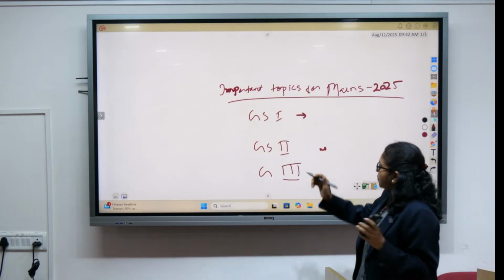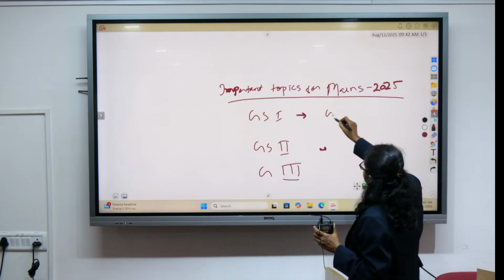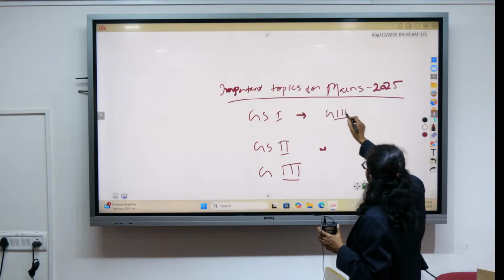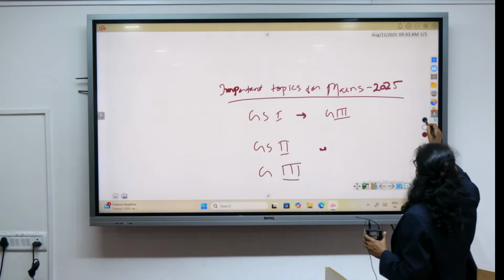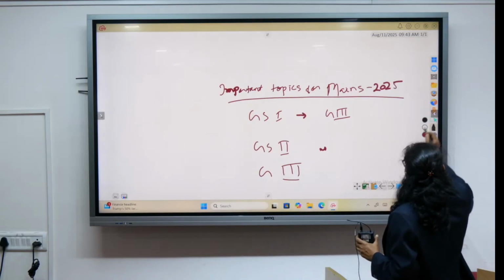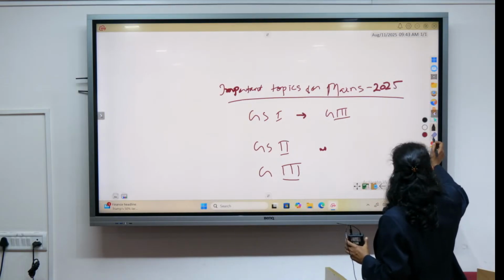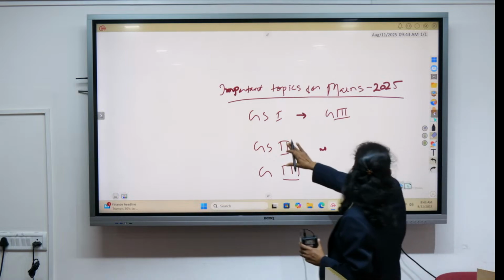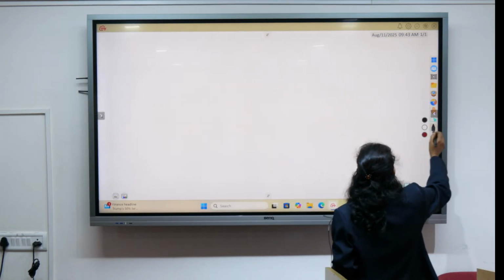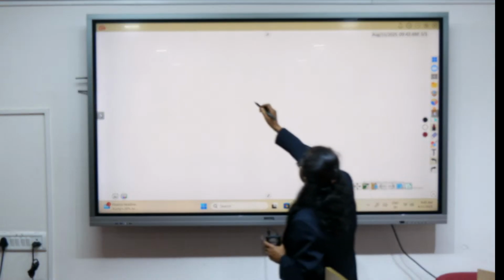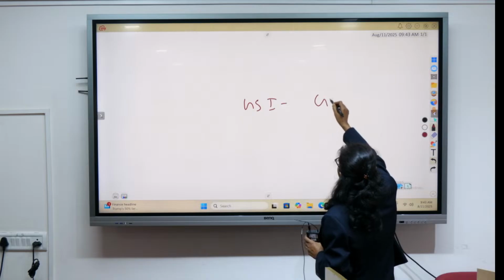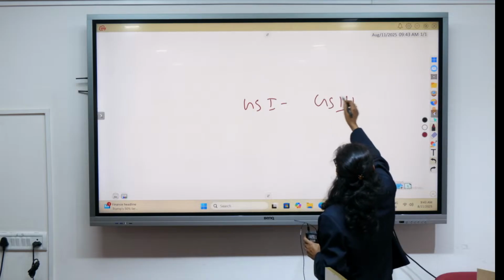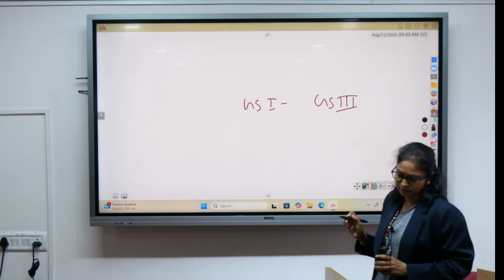Now GS paper 1 can also overlap with the topic I am going to discuss. It can overlap with GS paper 3 also. So one issue is related with GS paper 1 and it can also coincide with GS paper 3, that is disaster management.